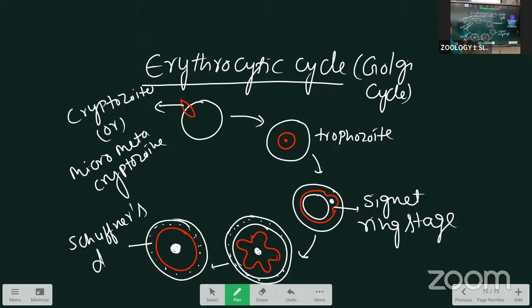Schaffner's dots. This is called the giant stage. This is the amoeboid stage.